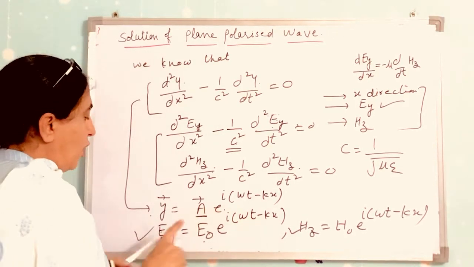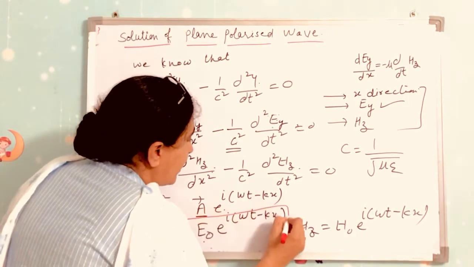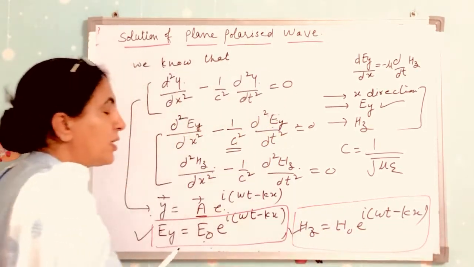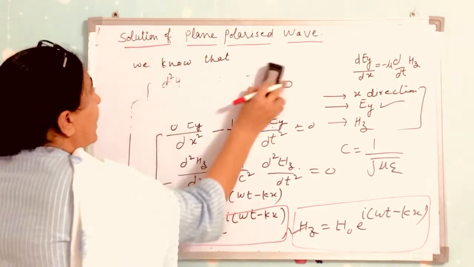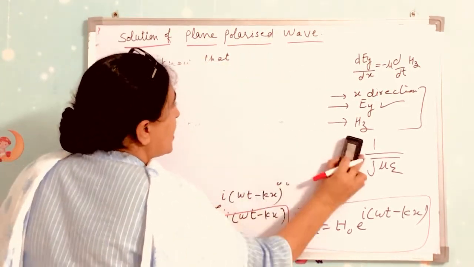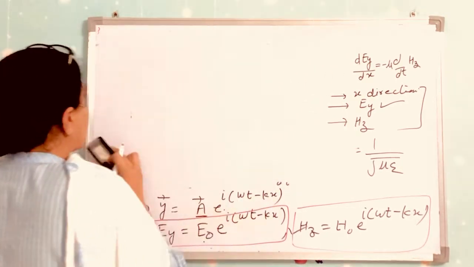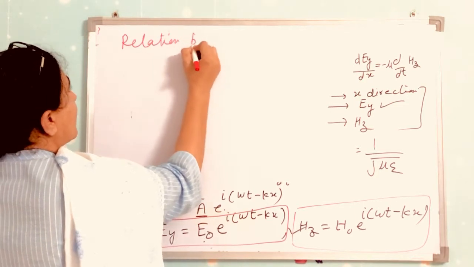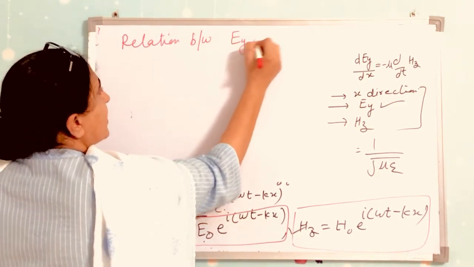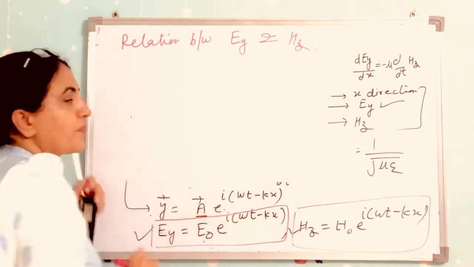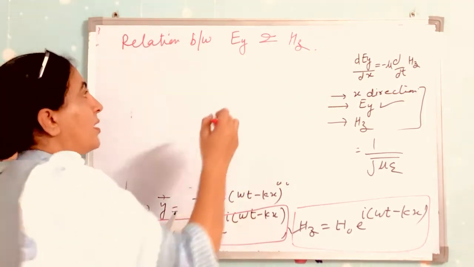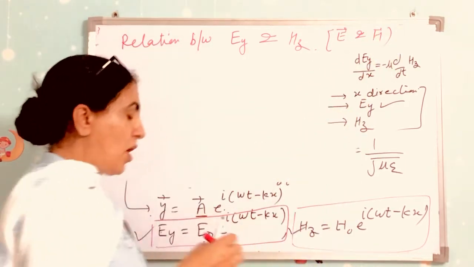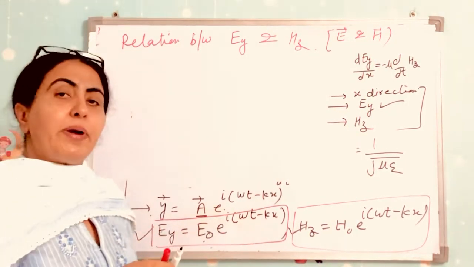Now if you want to find a relationship between the electric field and the magnetic field, how can we find it? Now we are proceeding towards the relation between the electric field vector and the magnetic field vector, or also between, you can say, the E vector and the H vector. How can you find out the relationship between them?